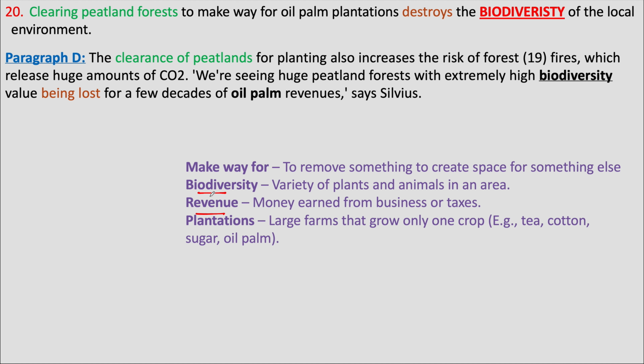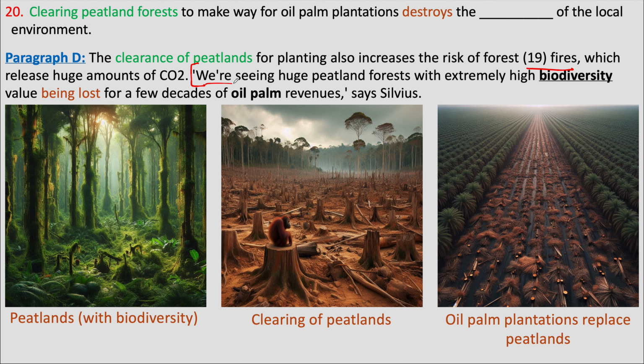Biodiversity means variety of plants and animals in an area. This sentence does not mention clearing of peatlands directly, but it mentions peatland forests being lost, which means they are cleared. And this sentence is also connected to the previous sentence, which mentions clearance of peatlands.